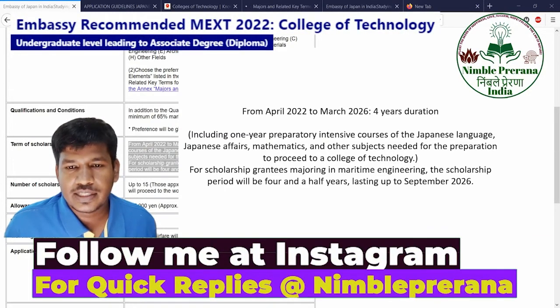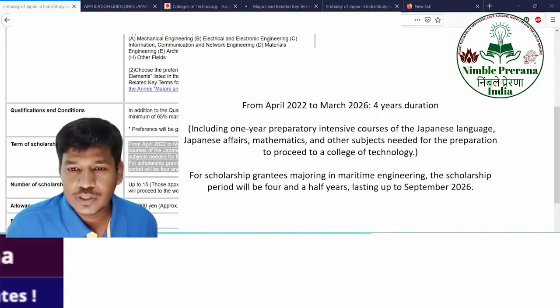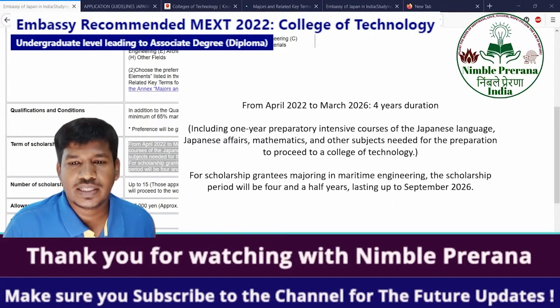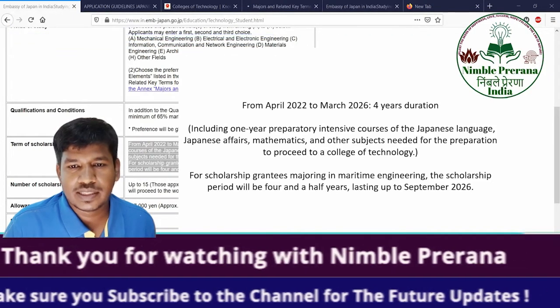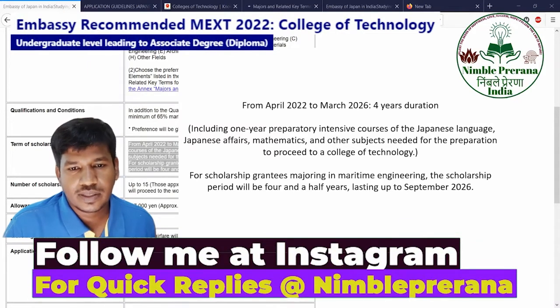So you can understand this like a diploma 3 years course, and here they are giving 1 year additional to make sure that you are almost at the same level of language and understanding as the Japanese students. So you need to learn the Japanese language and the Japanese affairs, the mathematics and other subjects you have to learn for the bachelor's course, for this diploma course.